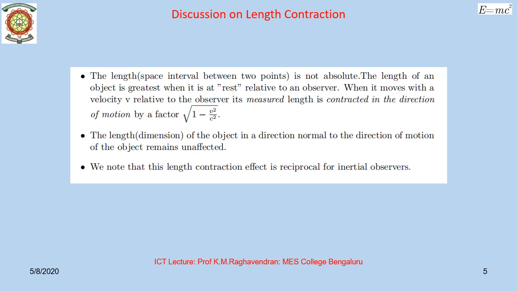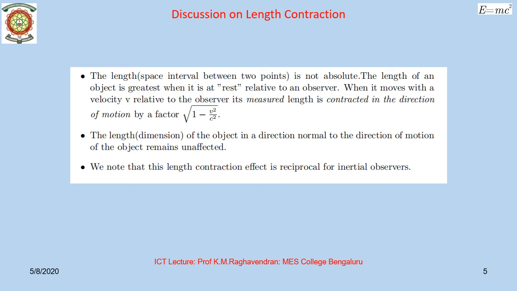The first point about length contraction is the following. The length or space interval between two points is not absolute. The length of an object is greatest when it is at rest relative to the observer. When it moves with a velocity v relative to the observer, its measured length is contracted in the direction of motion by a factor root of 1 minus v squared by c squared. The second point is that the length or the dimension of an object in a direction perpendicular or normal to the direction of motion of the object remains unaffected, that is, it does not contract.